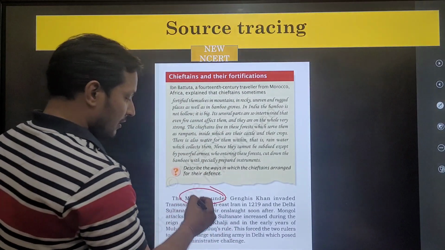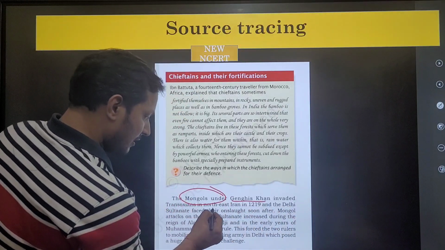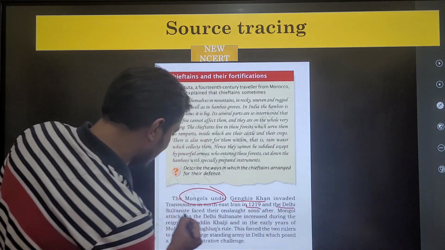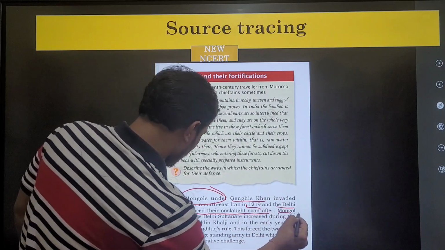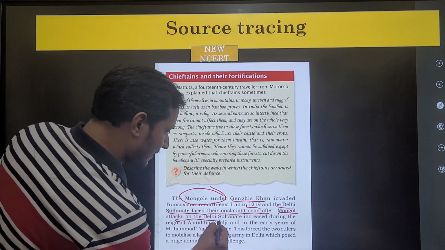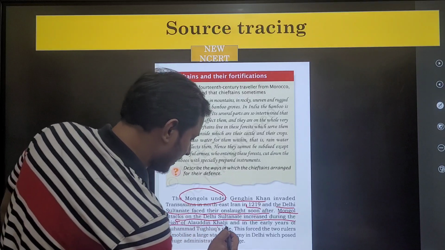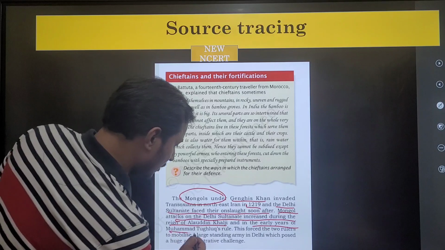You can see here, the Mongols under Genghis Khan invaded northeast Iran in 1219, and the Delhi Sultanate faced their onslaught soon after. Mongol attacks on the Delhi Sultanate increased during the reign of Alauddin Khalji and in the early years of Muhammad bin Tughlaq's rule.